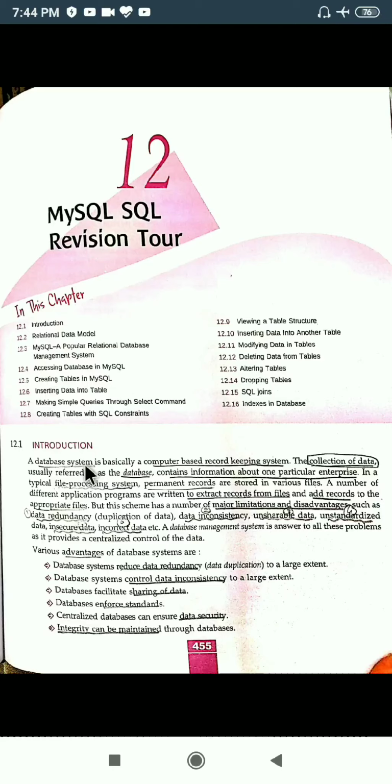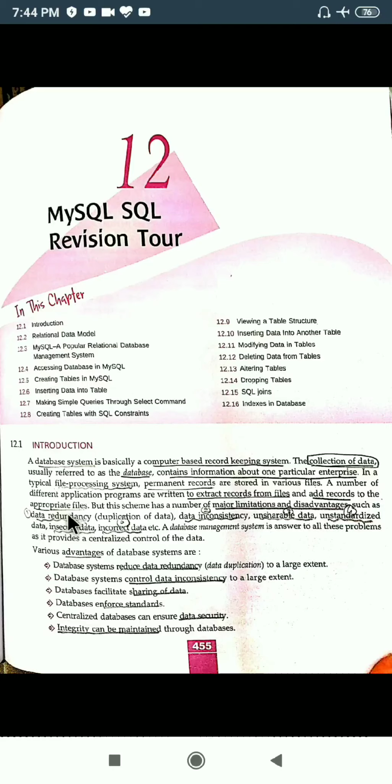Fine. Before the DBMS, we were using file processing systems to keep the records of the employees or the students or anyone else. Okay, but that file processing system actually had many drawbacks, because for fetching the records from that file, we required many application programs. It was very difficult, it was not easy to add something to a previously existing file processing system. So it had many drawbacks, many limitations and disadvantages.